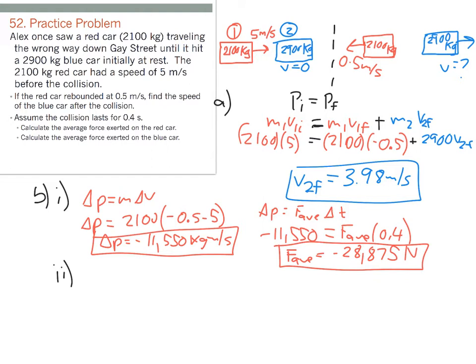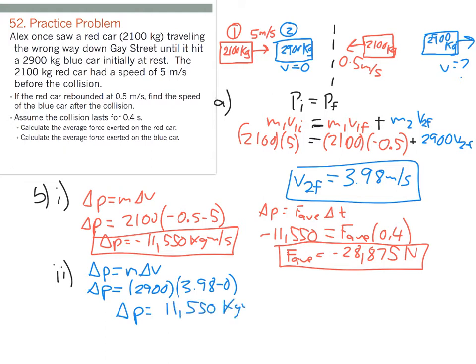Now for the blue car, we're going to do the exact same thing. The change in momentum is mass times change in velocity. So for the blue car, it's going to be 2900 times 3.98 minus 0. And if you used your unrounded numbers, you get a change in momentum here of 11,550 kilogram meters per second.